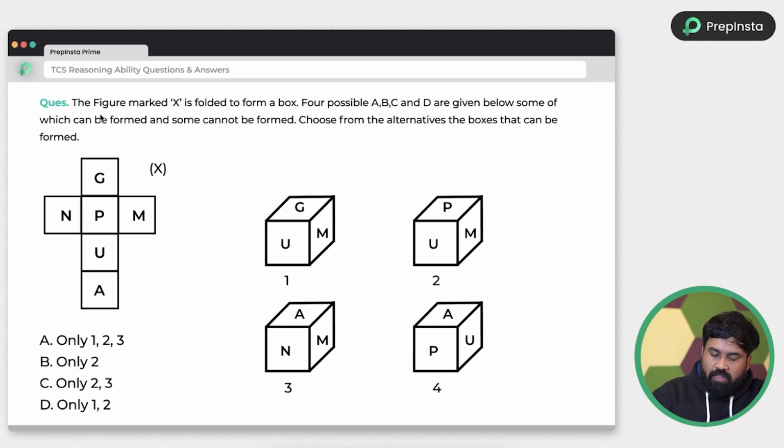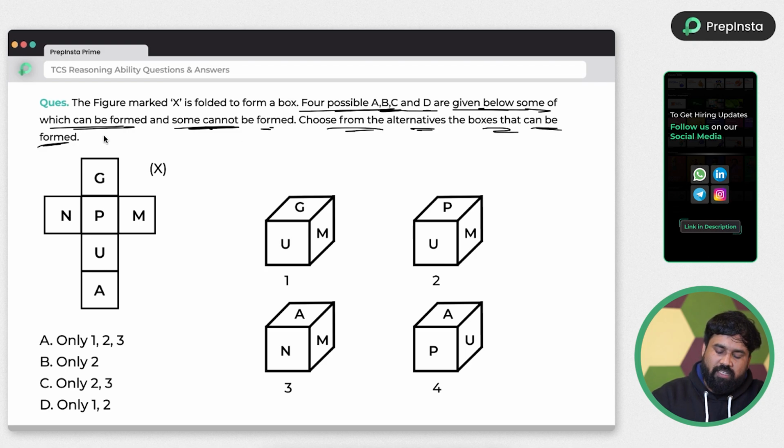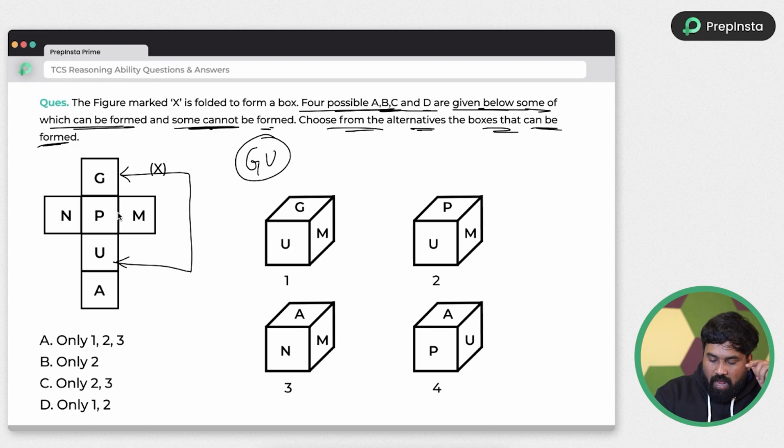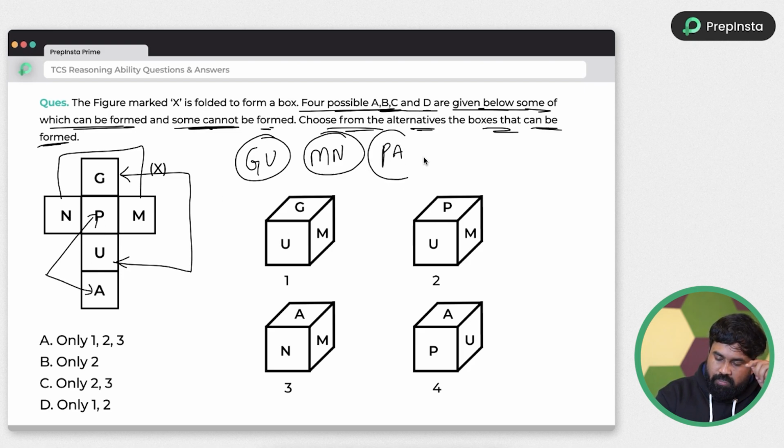Next one, the figure marked X folded form box. 4 possible A, B, C, D are given in the below of the sum which can be formed and some cannot be formed. Choose from the alternative boxes that can be formed. Okay, just look at here guys. Whenever you have an unfolded two-dimensional image, always remember when you are folding them, always opposite faces will have one block gap. So G and U are opposite. And N and M are opposite. And last P and A are opposite.